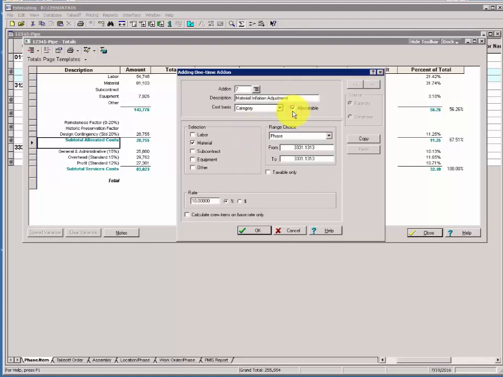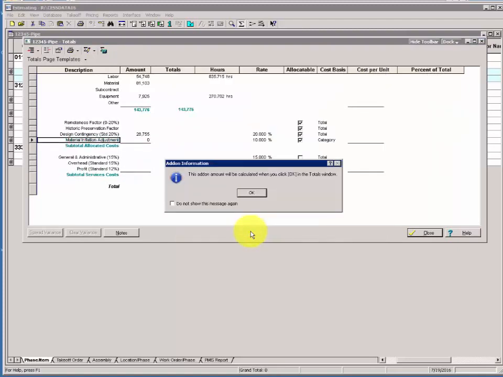This will give you the opportunity in a report to show the costs not on the totals page, but it will actually prorate this cost back across the items, or in our case item, that the price was generated from, so we can show the increased cost in the unit price in the spreadsheet in a report if we choose to. Click OK. Add-on information dialog box.